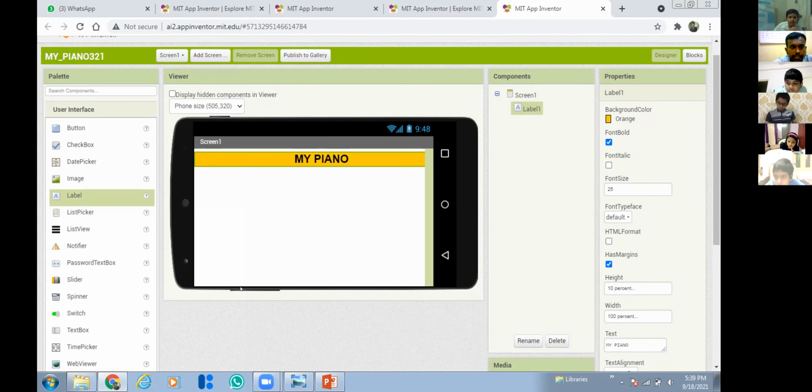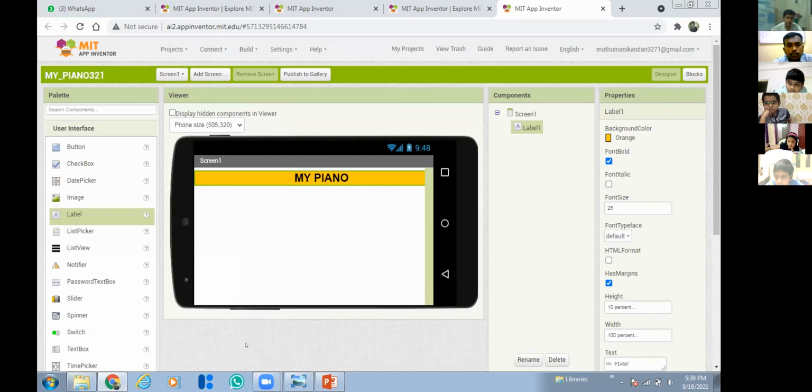So once again I'm repeating the procedure, you can note it down. Take a label from this palette and add it inside the mobile screen. That's the first step. Then you can set any background color. You can design whatever way you want, right? So you can set any background color, and font bold, then the font size.